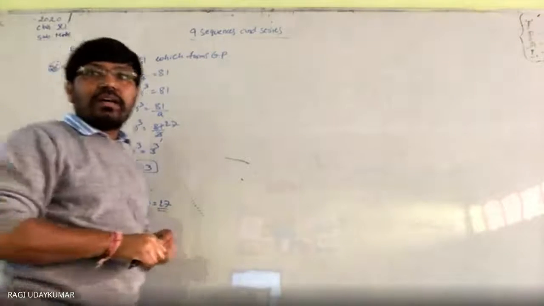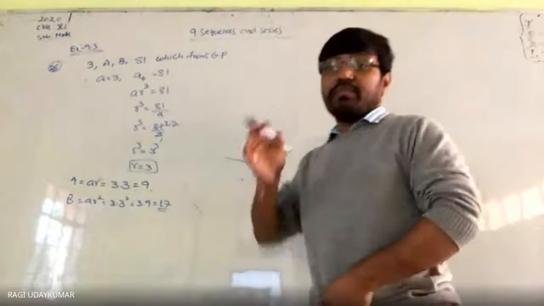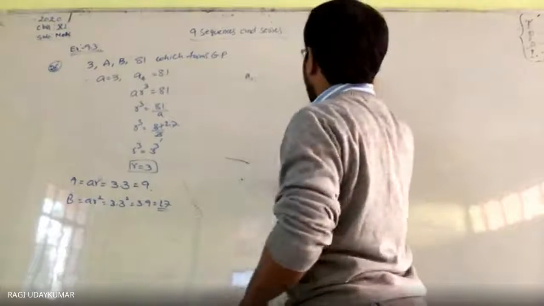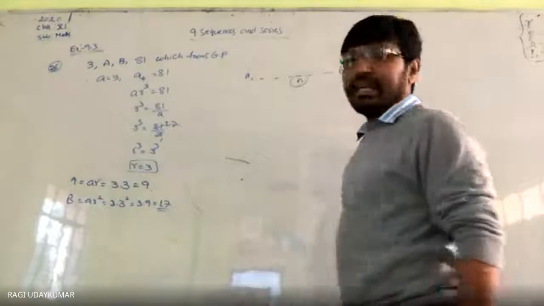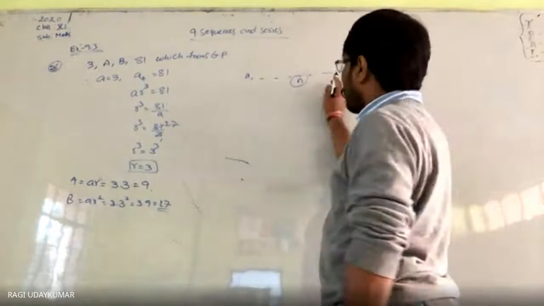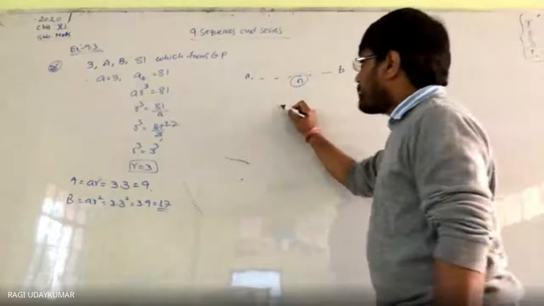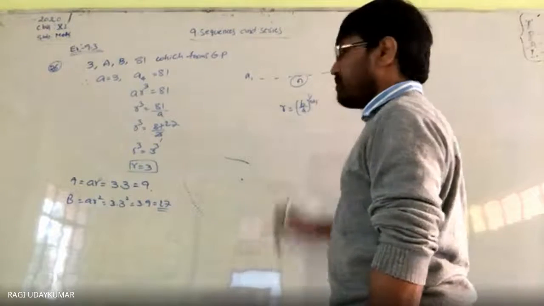Whenever between the two numbers geometric means are inserted, if A and B are the two numbers, and between these two numbers n geometric means are inserted, which, if you write, form a geometric progression, then the common ratio r is equal to (B by A) whole to the power of 1 by n plus 1.